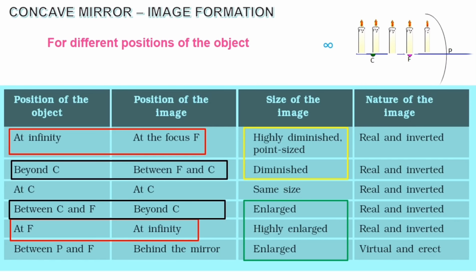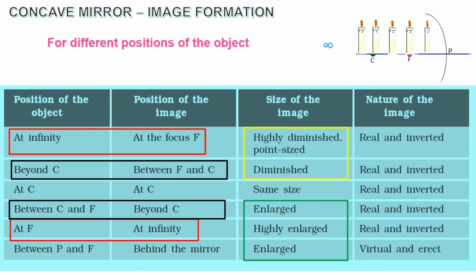The second case is, position of an object is beyond C. When an object is placed beyond C, the image is formed between C and F. Likewise, vice versa, if an object is placed between C and F, the image is formed beyond C. So that has been marked by black color box. So both the cases are vice versa cases.